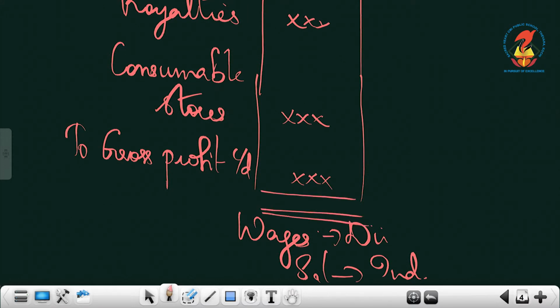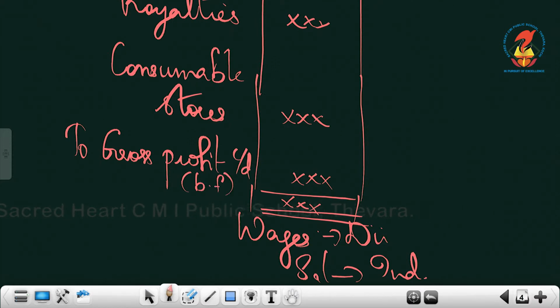Then you can write the total. This one is for you to understand; if you want you can write wages and salary, but only after finishing the format, not in between the format. So to gross profit carry down would be the balancing figure.